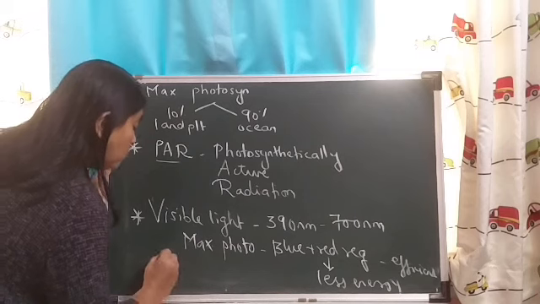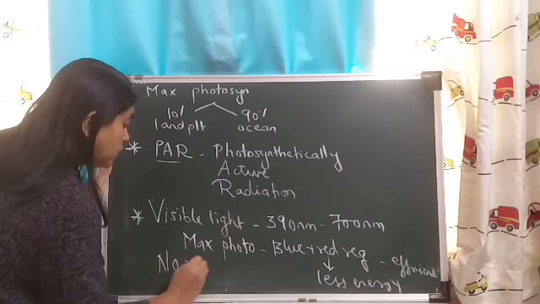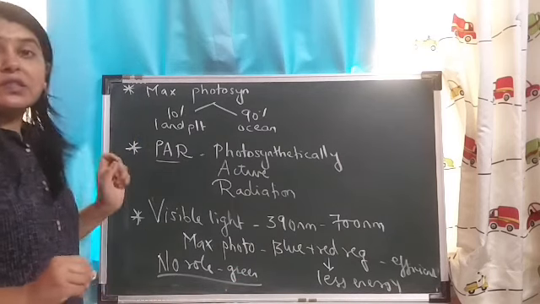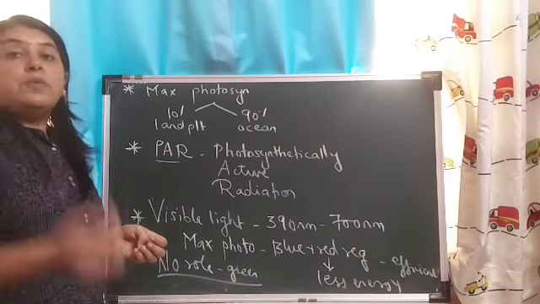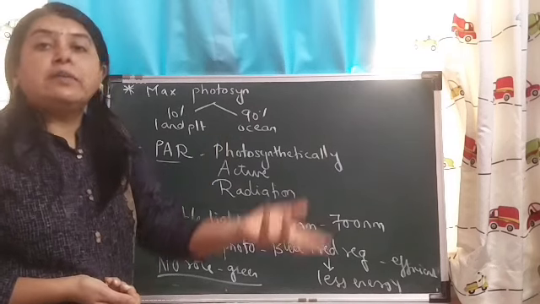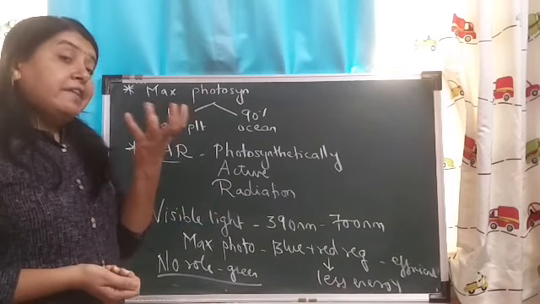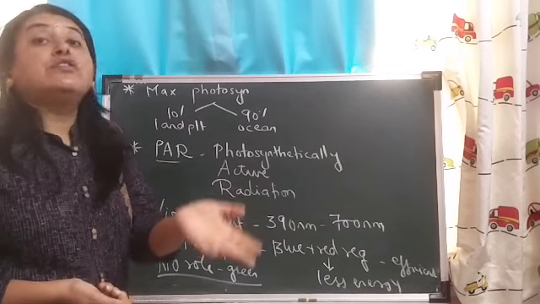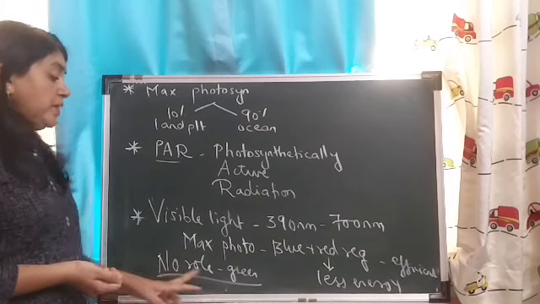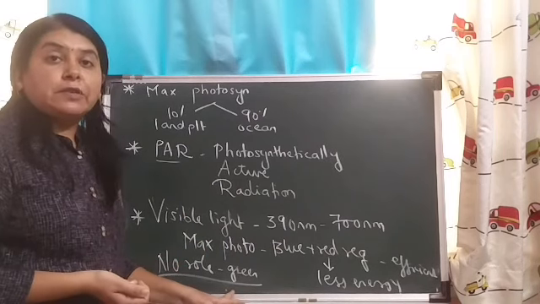There is no role of green light in photosynthesis. That is why we observe the color of the leaves as green, because green light is reflected by the leaves. Blue and red light are absorbed and green is reflected. So minimum, that is zero, photosynthesis takes place in the green light of the spectrum.